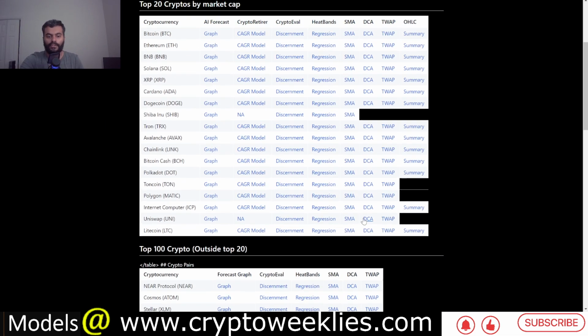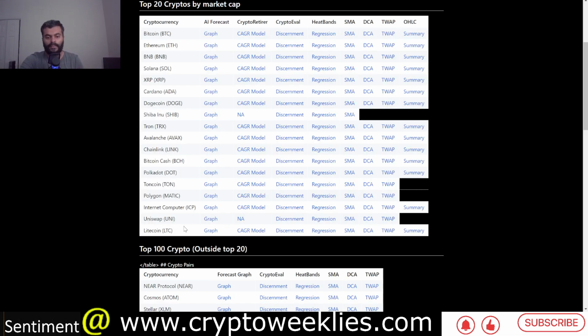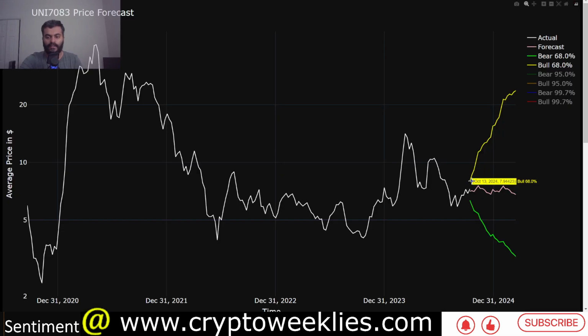The key levels to watch per the regression analysis is this $10.50 to check if the price breaches the 2 standard deviation ceiling, the 3 standard deviation ceiling at around $14 at this point. The machine learning based price forecast says that if the bull run stays intact for the remainder of the year and early March, the price action could be between $8 and about $23. The Mania case is at around $56. Again, we are not quite there yet. The base case is if there is no bias to the bull side or the bear side, the price action could stay relatively flat between $7 and $7.50.